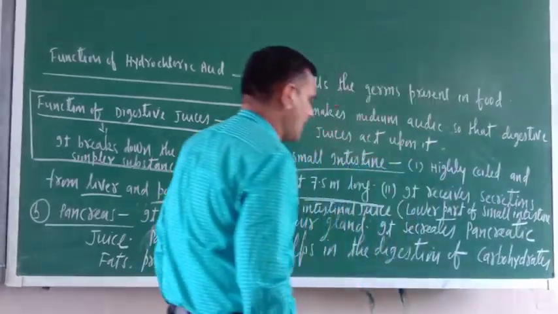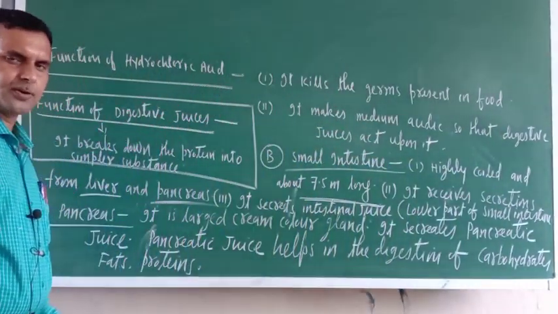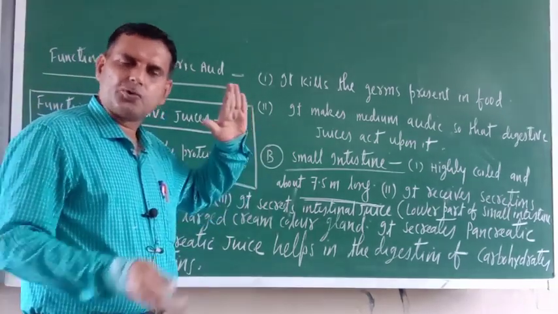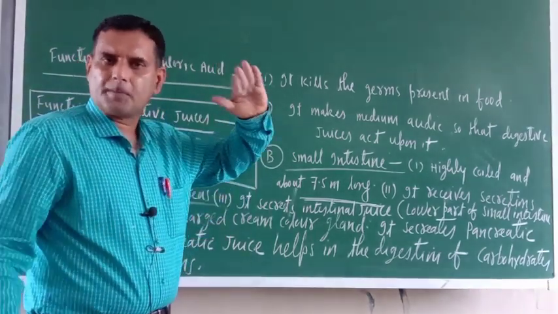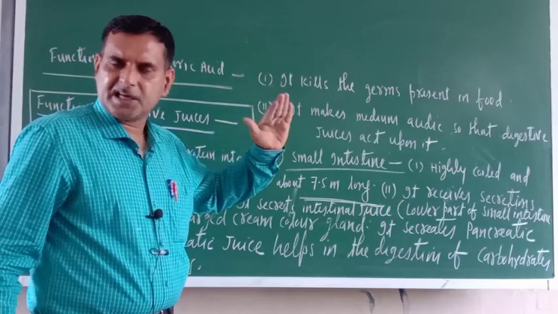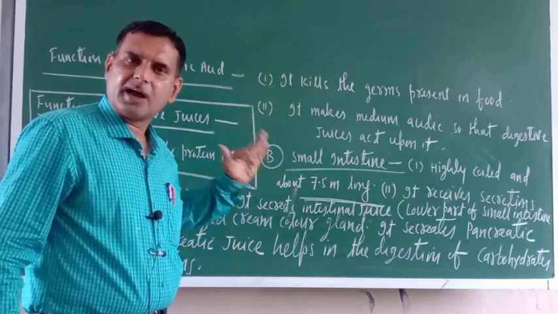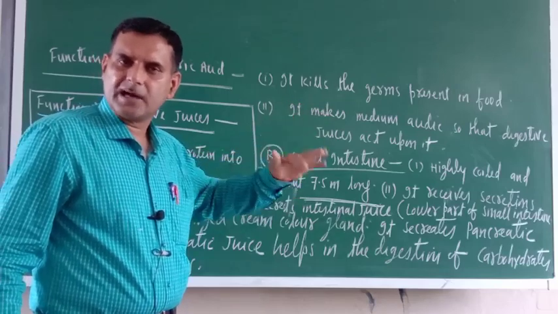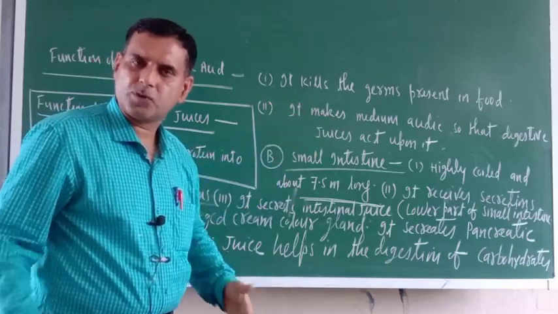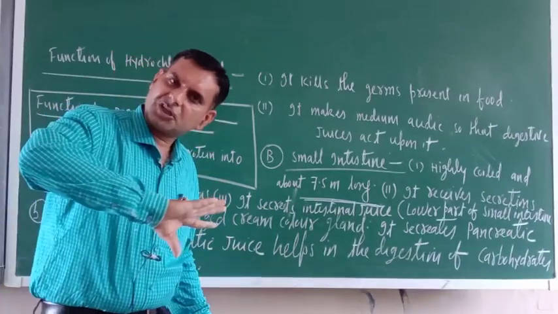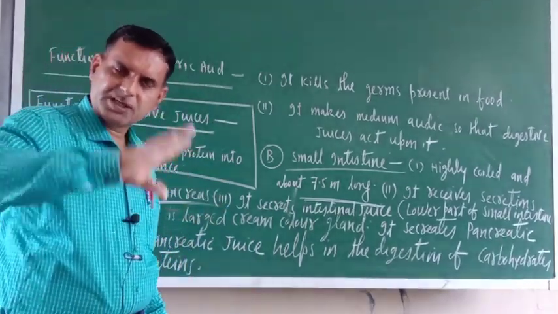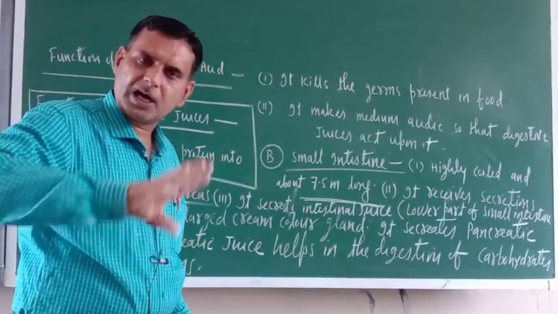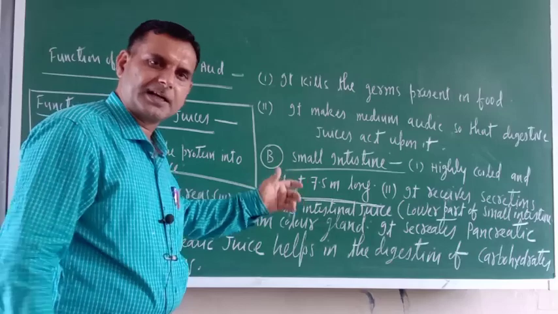Lower part of small intestine. So just try to understand here. The small intestine has two parts, the upper part and the lower part. In the upper part, the secretion of liver and pancreas is mixing with food, and they are helping in the digestion of food. Once the action of bile juice and pancreatic juice is over, the food will reach the lower part of small intestine.